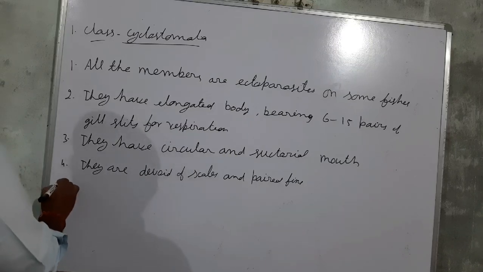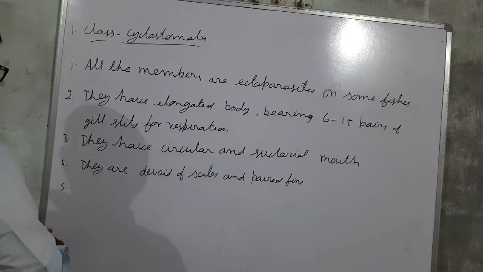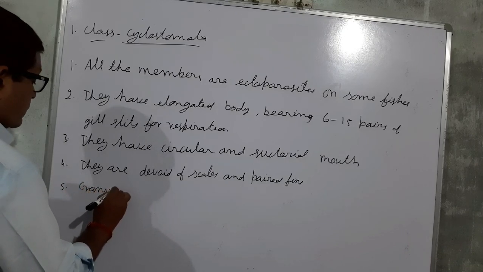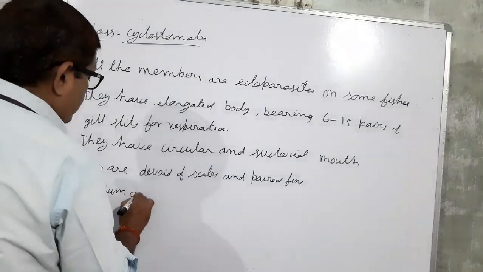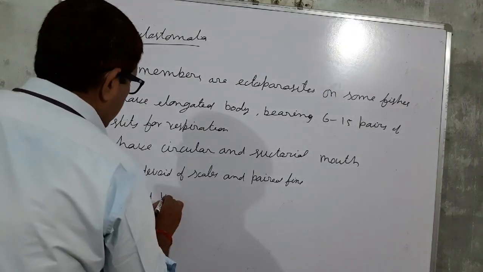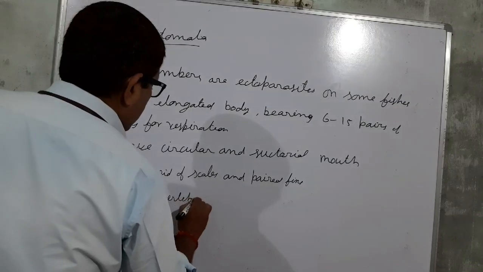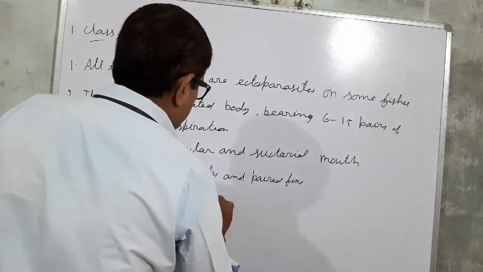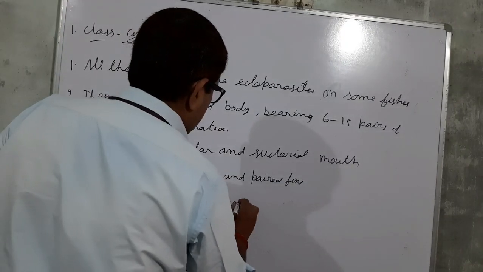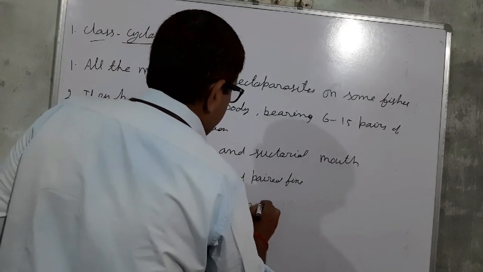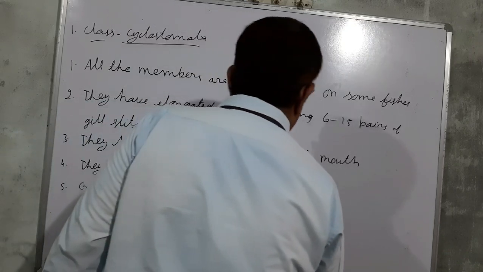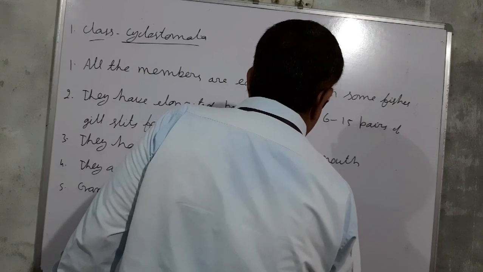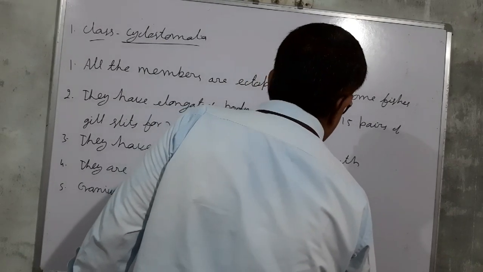Fifth, the cranium and vertebral column are made up of cartilage.